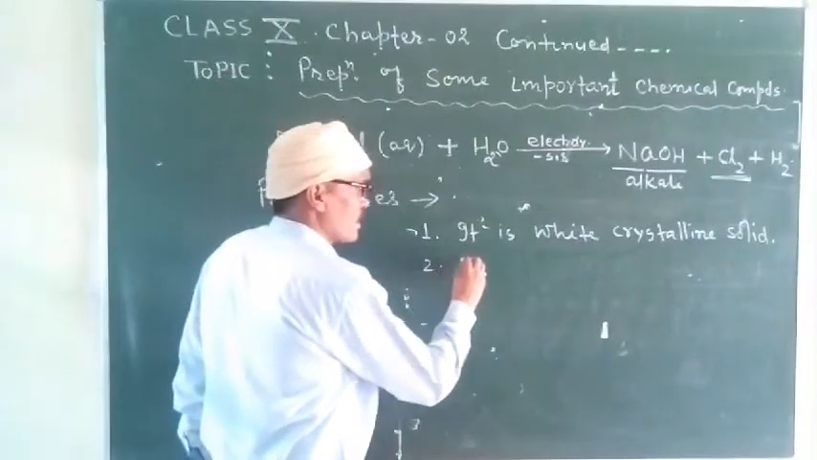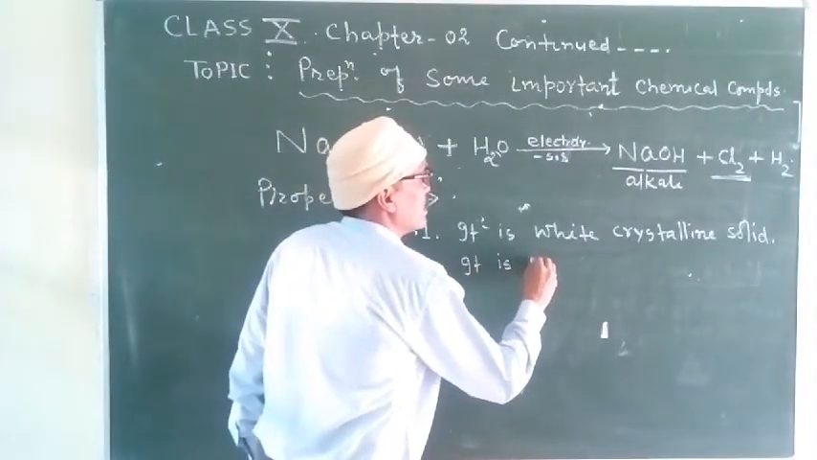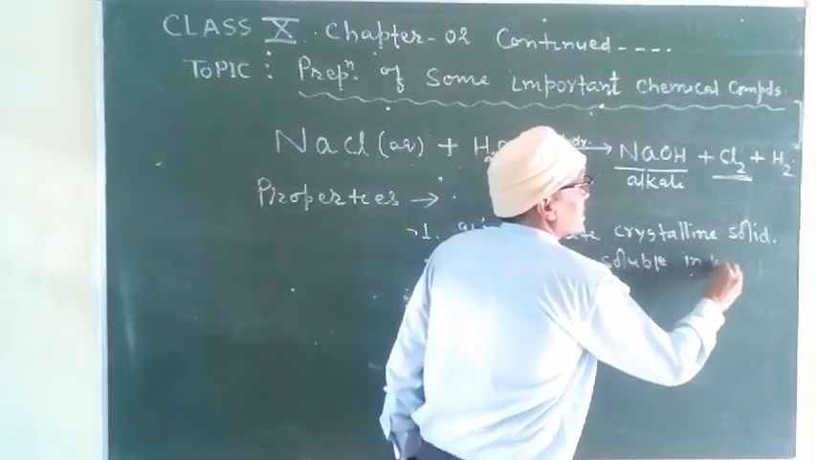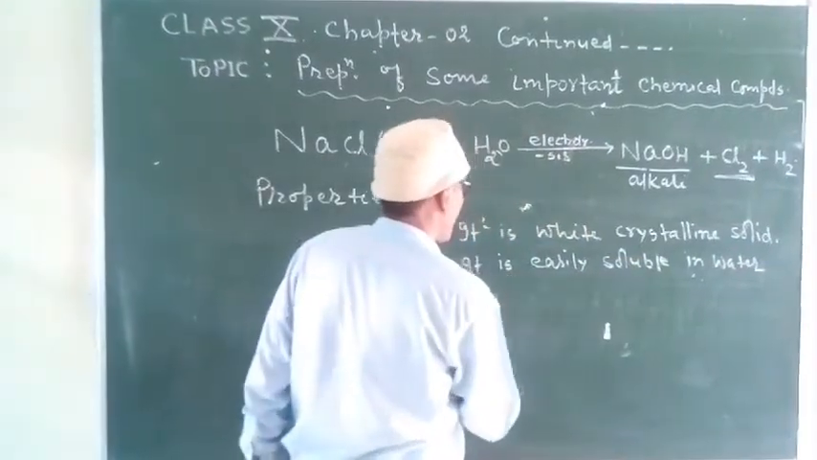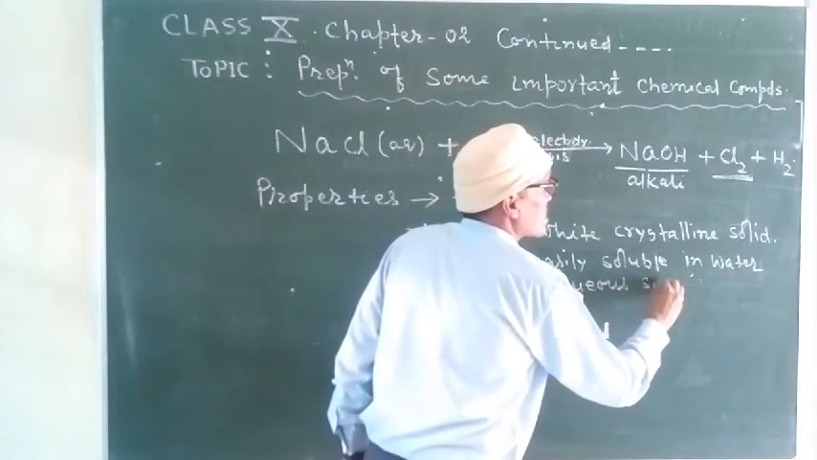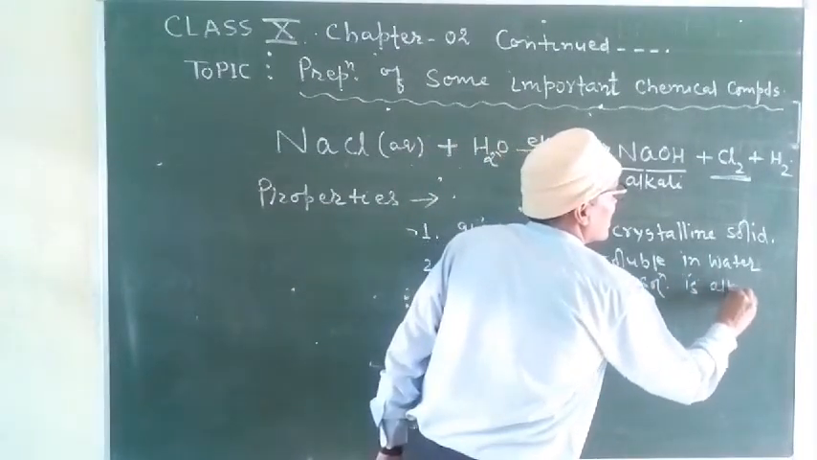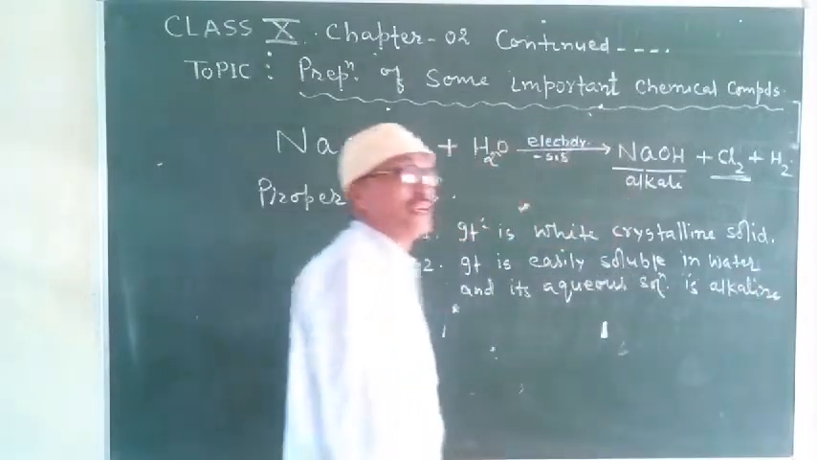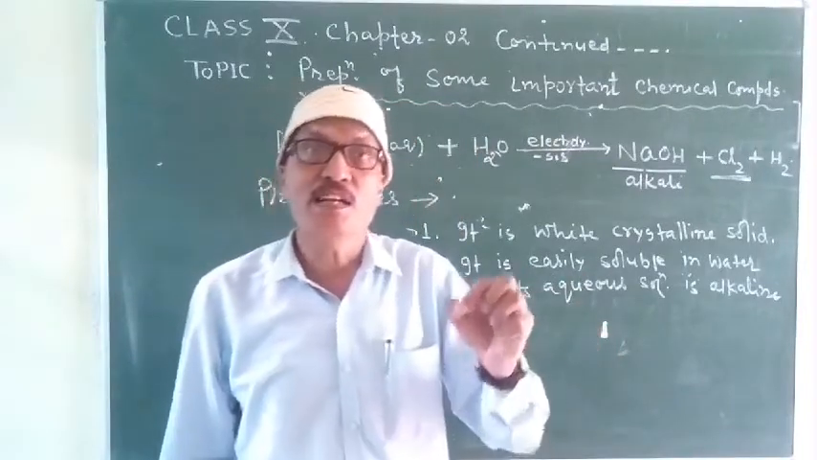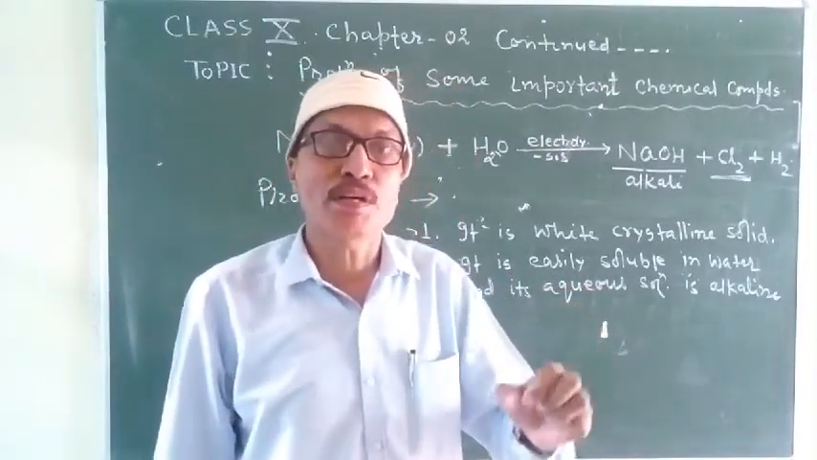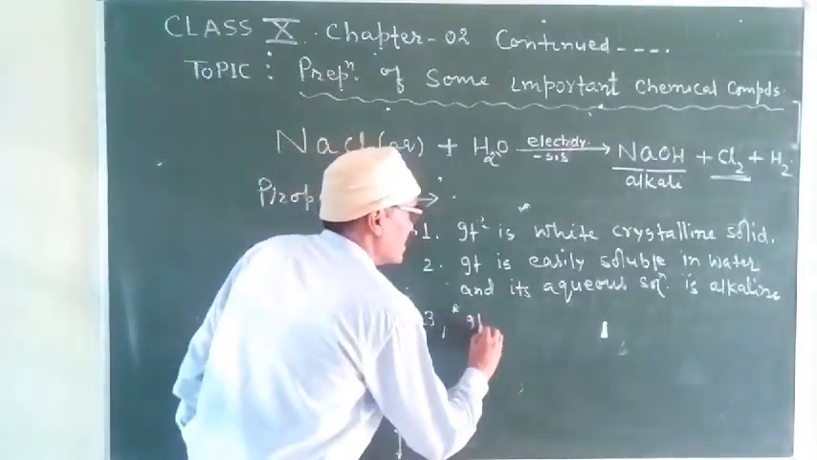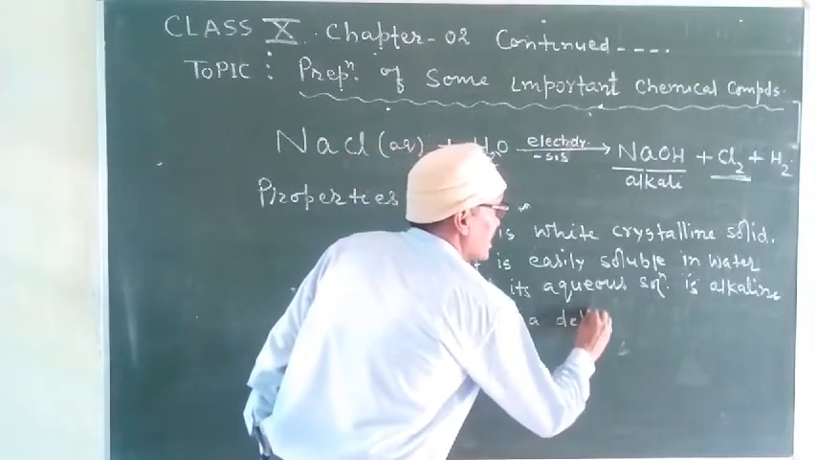Number 2, it is easily soluble in water, and its aqueous solution is alkaline, which means if you put this solution on red litmus paper, the red litmus paper turns blue. Okay, next, it is a deliquescent material.